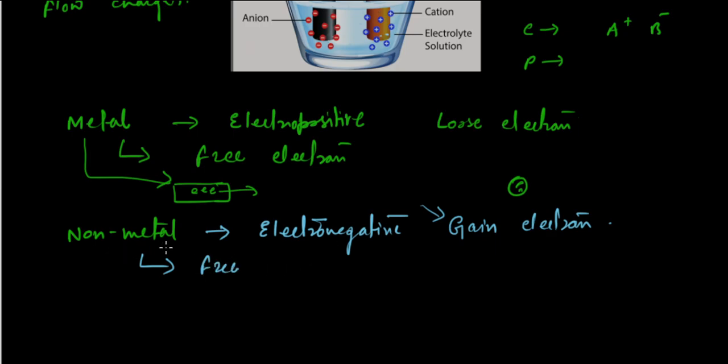So non-metals are completely non-conducting of electricity. They don't want to lose electrons, so they don't have free electrons. That's why we also call non-metals insulators, because they don't allow electricity to flow.